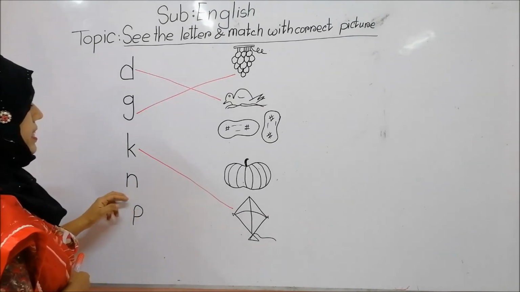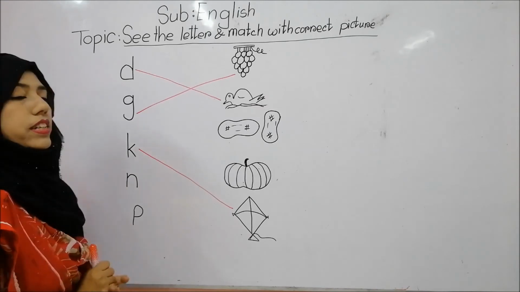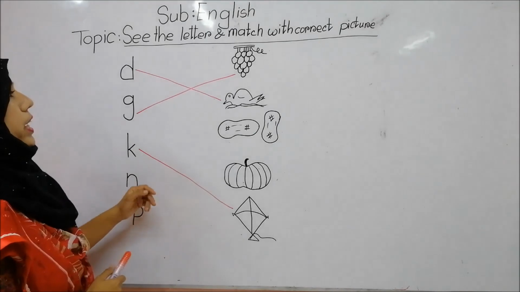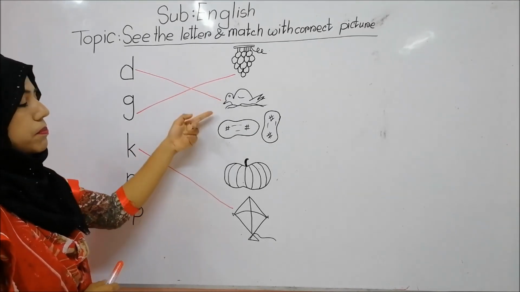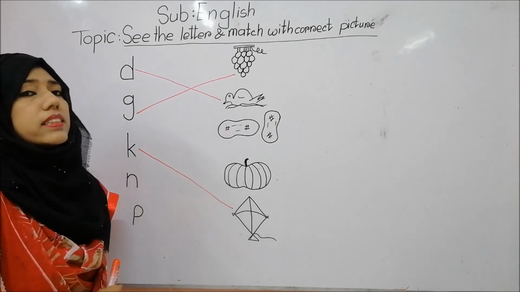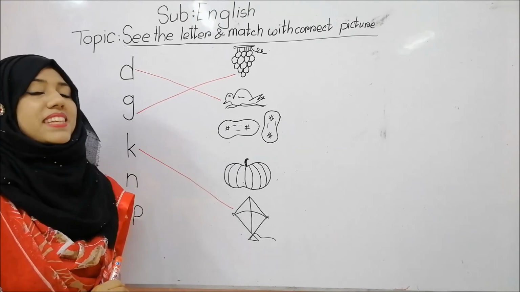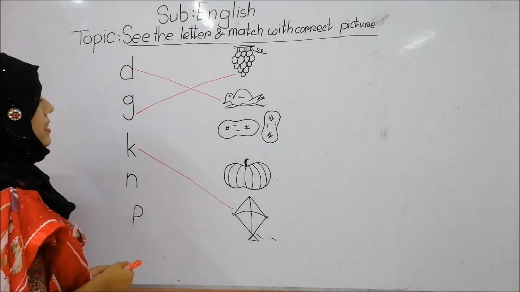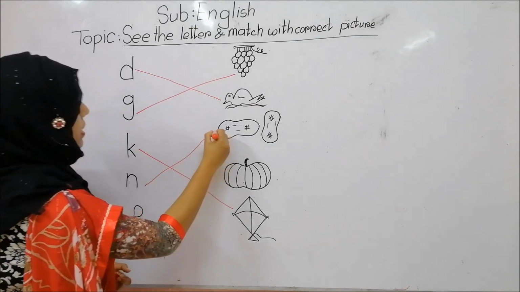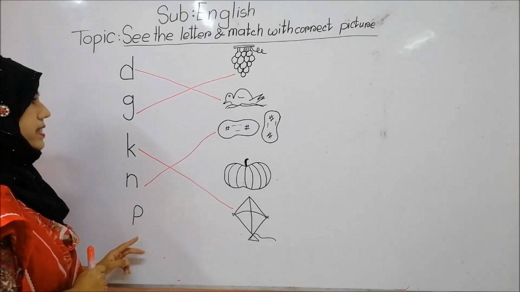Okay, then this is letter N. N phonic sound is na. Okay, so these two are already done. We will not change those. Then this is nut. Is it correct? Yes. Nut. So here are another friends, right?